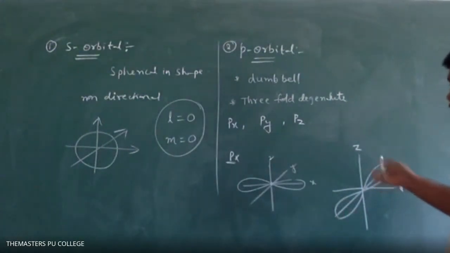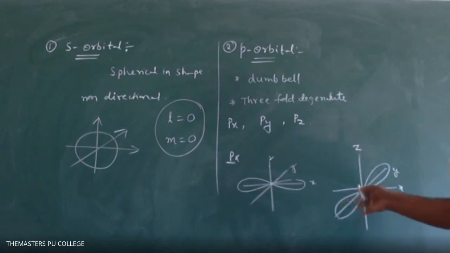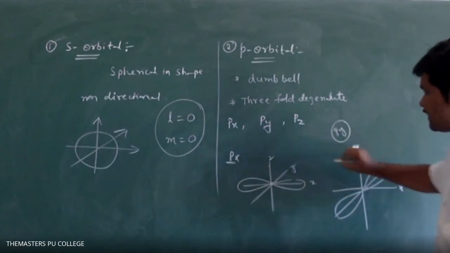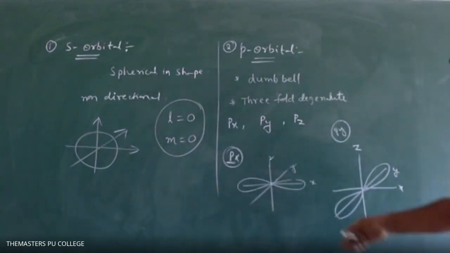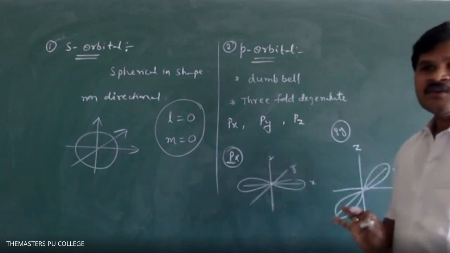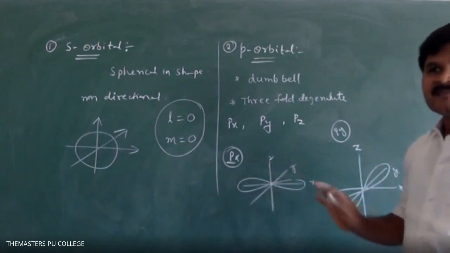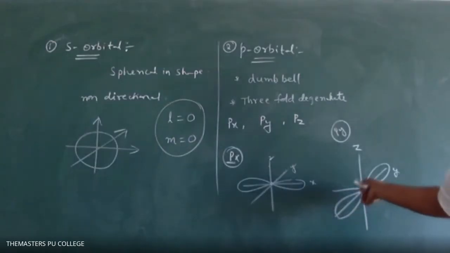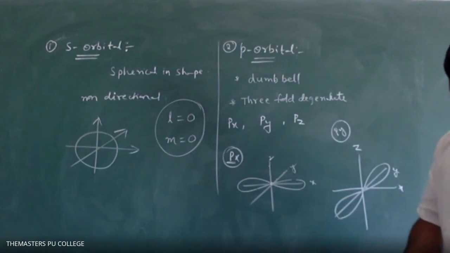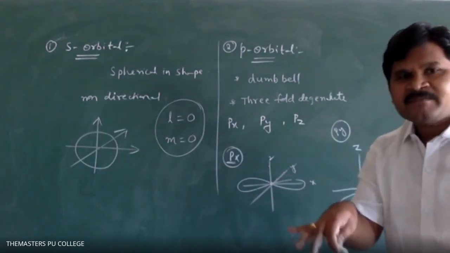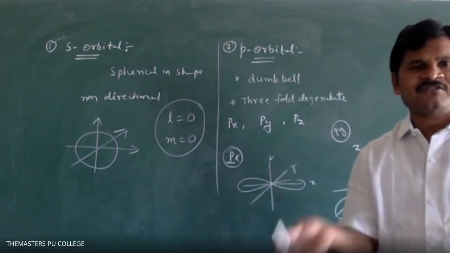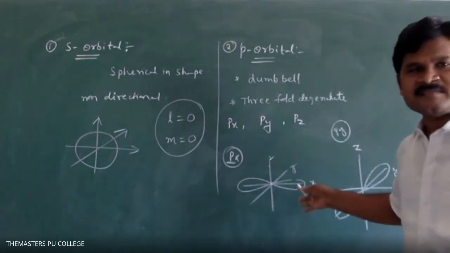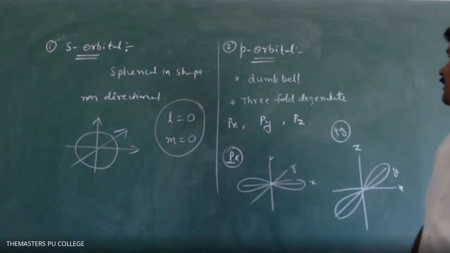So in which plane is the nodal plane present for the py orbital? This is py, this is px. For px I told you the yz plane has no electron, so the yz plane is called the nodal plane for the px orbital. Like that, can you say for py? XZ plane. Very good. The XZ plane is the nodal plane for py. Py means on that axis electron is present. The remaining two axes, the plane is passing through that line, so we don't have any electron. Okay. Next.